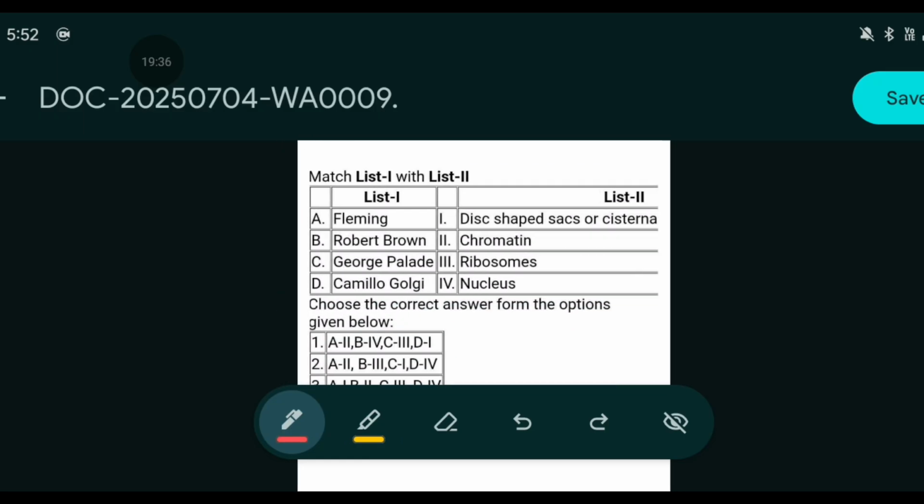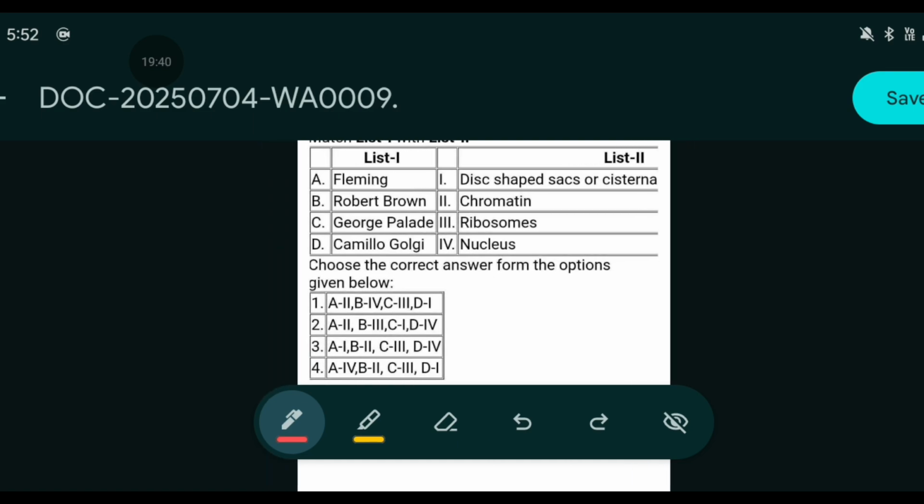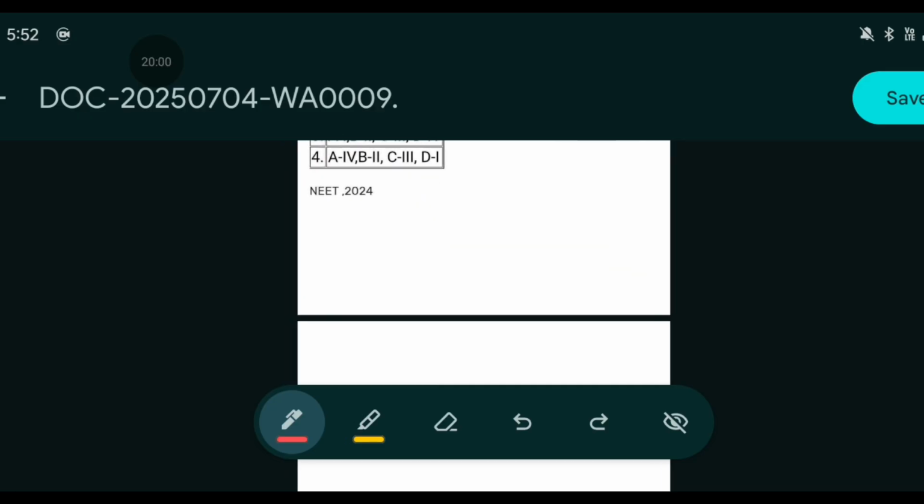Here comes the match the following, okay. Fleming, chromatin. Good. Robert Brown, nucleus. George Palade, ribosome. Camillo Golgi, cisternae. So the correct answer is 1. Now let's move to the next question.